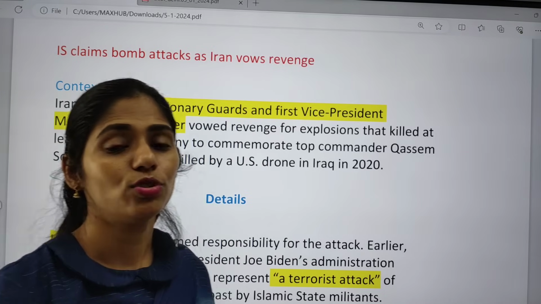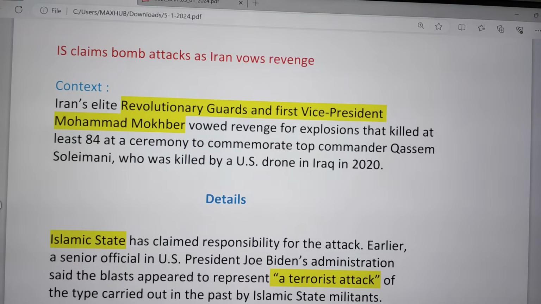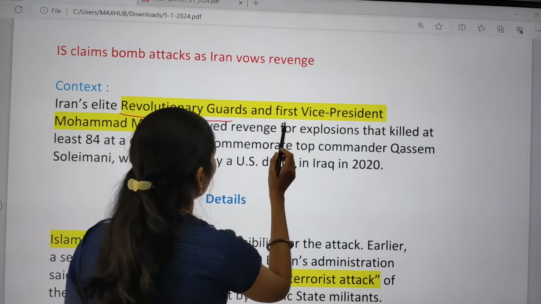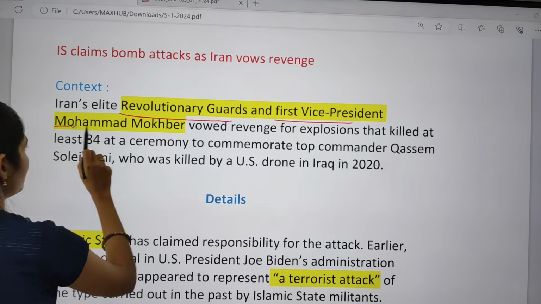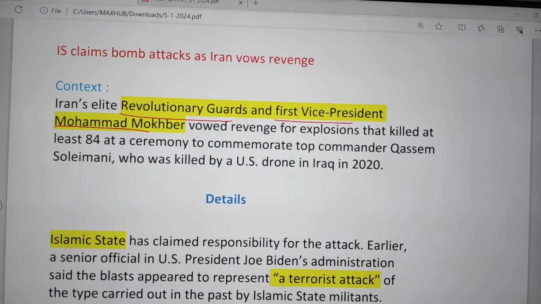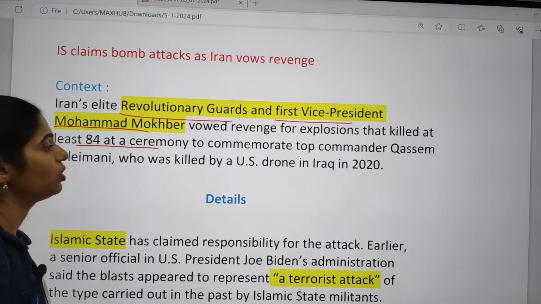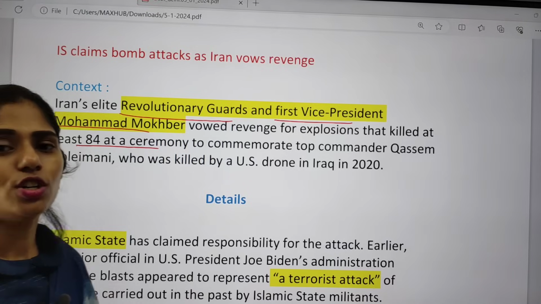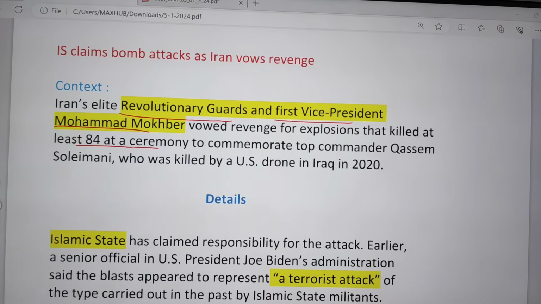So where they are from. So it is very important. If you see the context, it says that Iran's allied Revolutionary Guards and first vice president, Mohammad Mokhber, vowed revenge for explosions, and these explosions have killed at least 84 at the ceremony to commemorate top commander Qasem Soleimani. Actually, he was killed by a drone attack by the US in 2020.